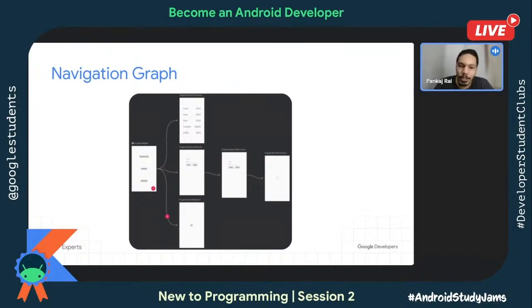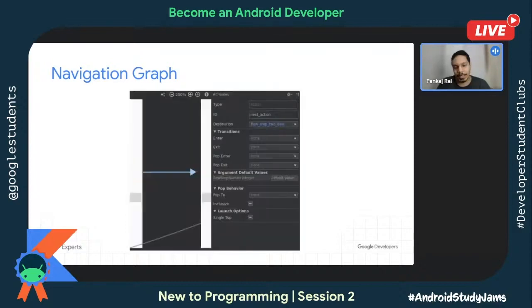It could either be a single navigation or multiple navigations, as you could see for the first one. From the first fragment, we can navigate to 3 different fragments. And then for the middle one, you could see that we can only navigate to a single fragment. And the arrows which you're seeing, when you click on those arrows, you see a few important pieces of information like the animation. So if you launch your fragment from fragment A to B, should it follow the default animation or do you have your own animations defined?